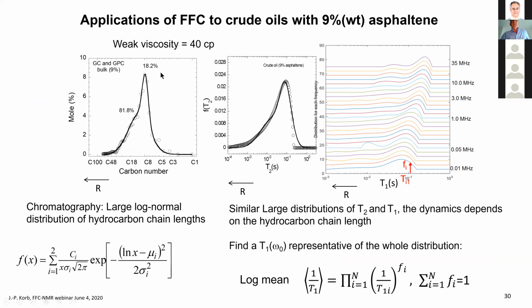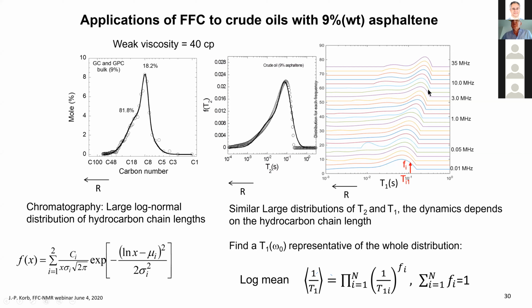We also use an experiment that is very well known in the petroleum industry, chromatography in gas or in gel. We observe that the mole fraction of the chain length, from C1, methane, to C300, has a huge log normal distribution of hydrocarbon chain lengths. It turns out that 18% are C8, octane. What is surprising is that if you measure the distribution of T2 or the distribution of T1 at different frequencies, you observe exactly the same distribution. The similar large distribution of T2 and T1 proves that the dynamics depend on the hydrocarbon chain length.